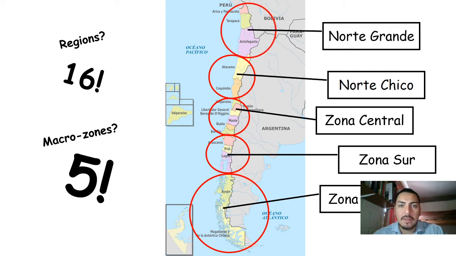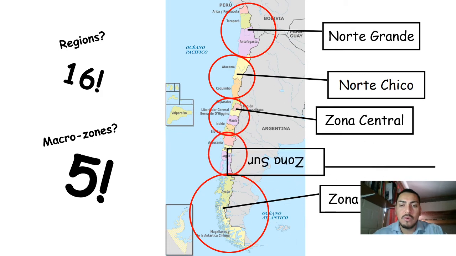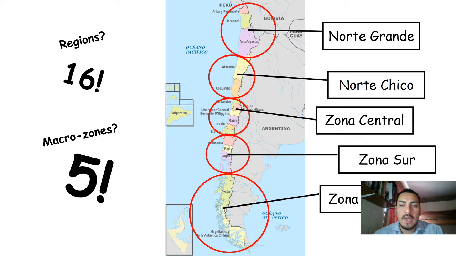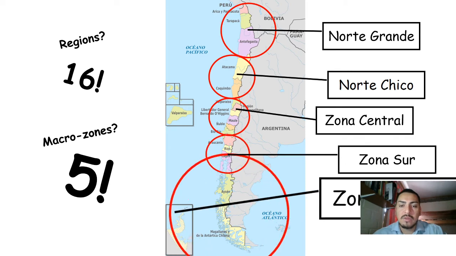Norte Grande, or Greater North as well. Far North, I've seen that in English, but especially Norte Grande. Then Norte Chico. Good. Zona Central, that's where Santiago is. Zona Sur, and Zona Austral, or southernmost zone, okay?